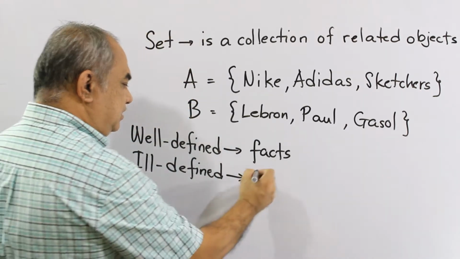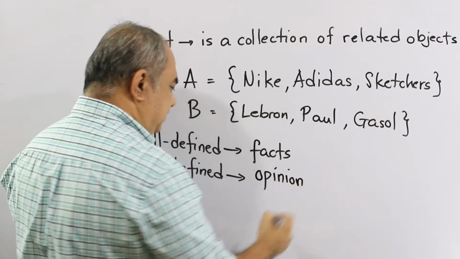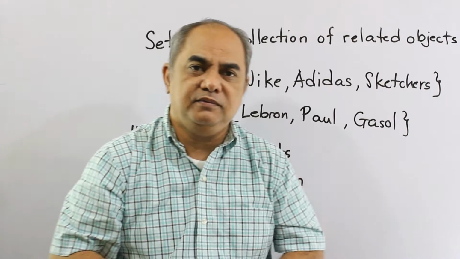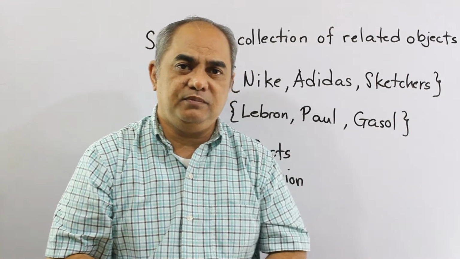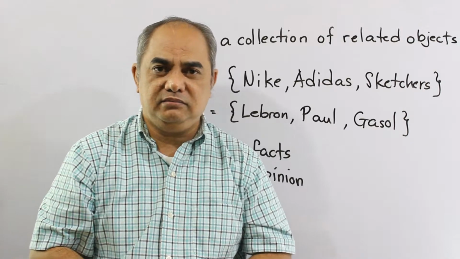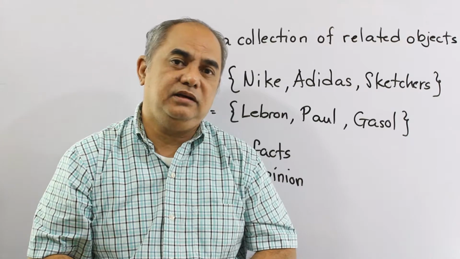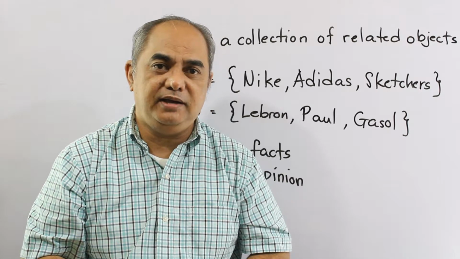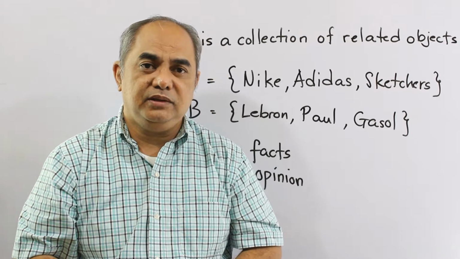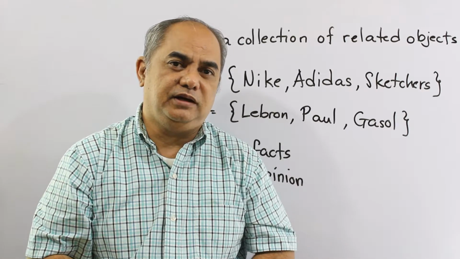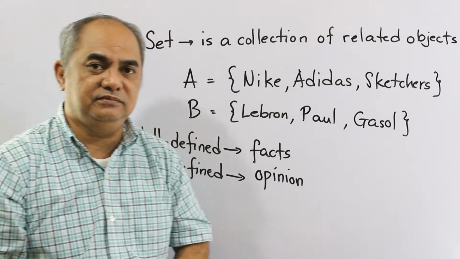So this is otherwise known as opinion. Example of this, when we speak of the set of 5 richest countries in Asia, somebody will agree that maybe China is the richest country in Asia. Second will be Japan. Korea may be the third. Fourth may be India. But not everybody will agree to that. That is why it is called ill-defined.